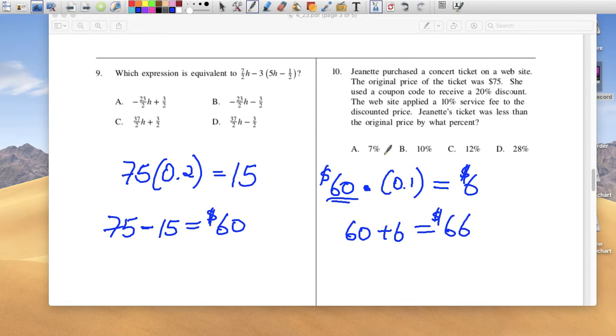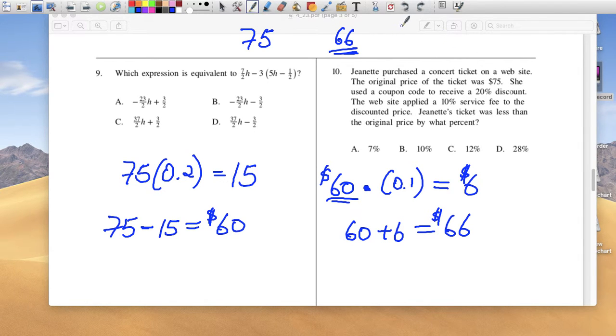And now the question they're asking is how much. So the initial price of the ticket was 75. Now it's 66. So the ticket is still cheaper, but the question is by how much? How much cheaper is a ticket? Is it cheaper now? All right, so we can do it.